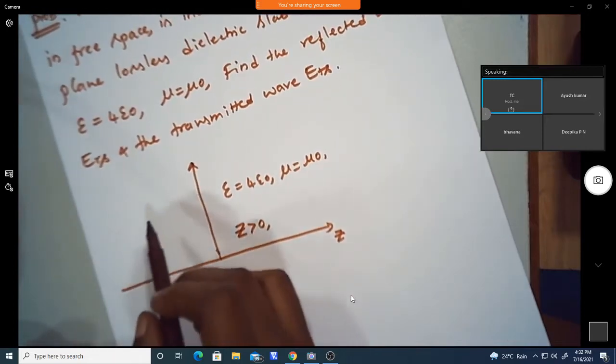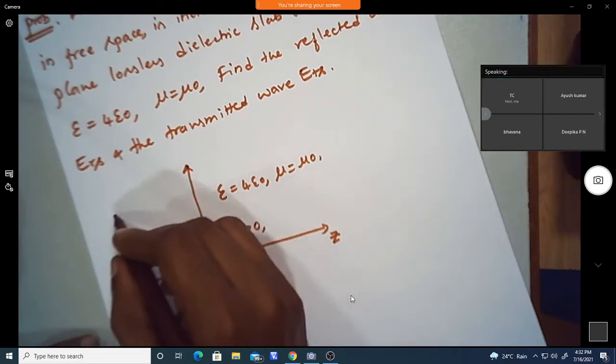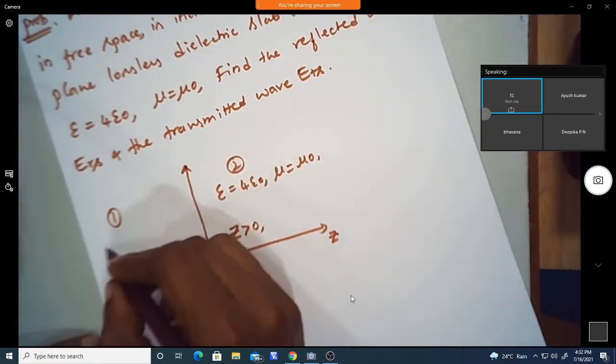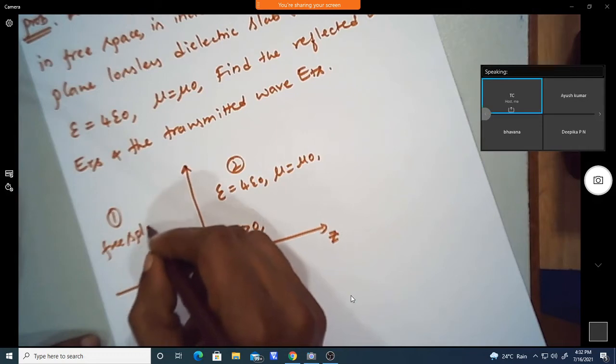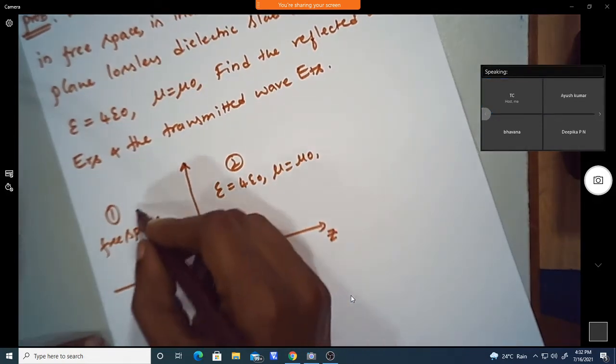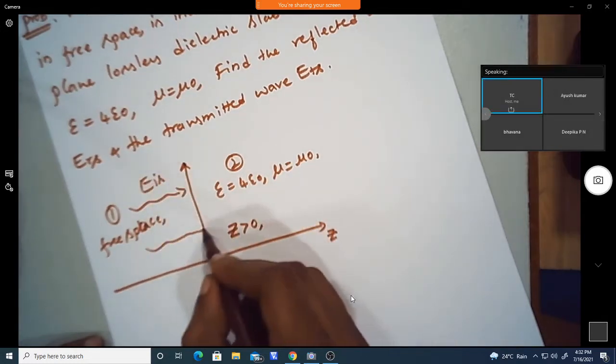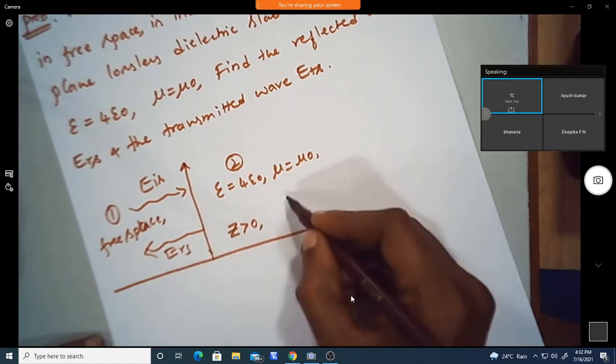Medium 1 is free space. The wave is incident here, given as EIS, and now we have to find ERS and ETS.